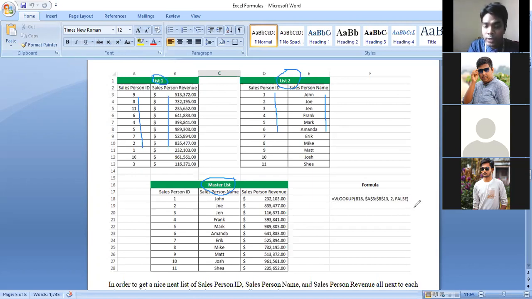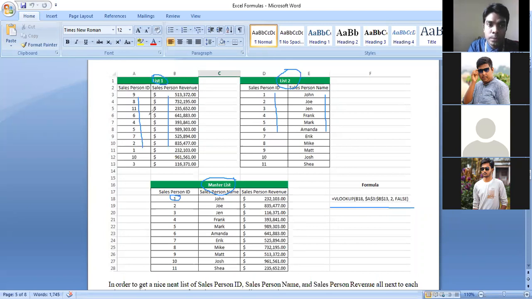Here is the formula, you can see, equal VLOOKUP, then B18. Which one is B18? This is B18, this cell. I'm indicating this cell. Then I'm giving the range A3 to B13.